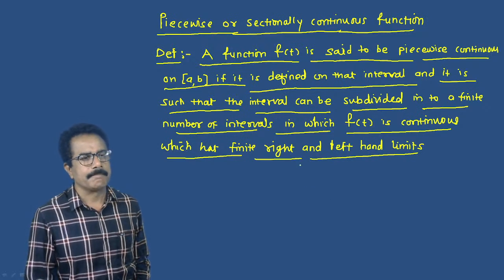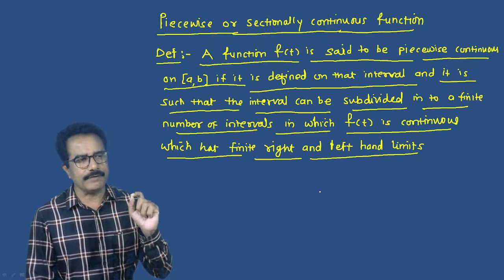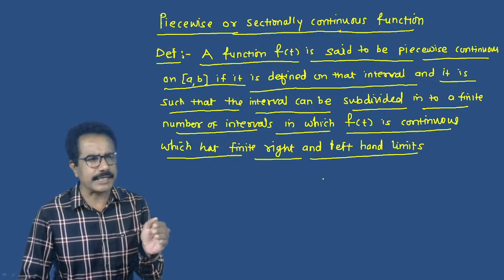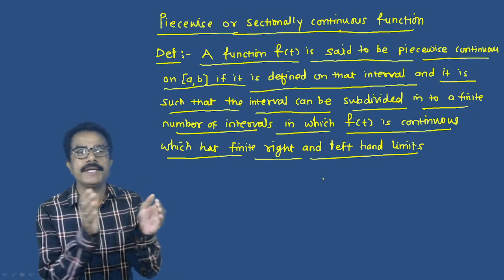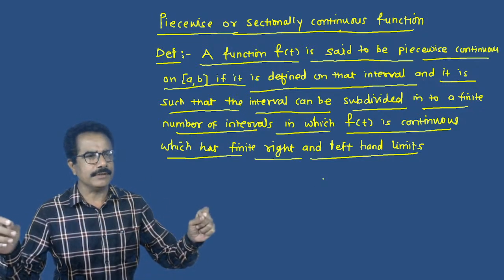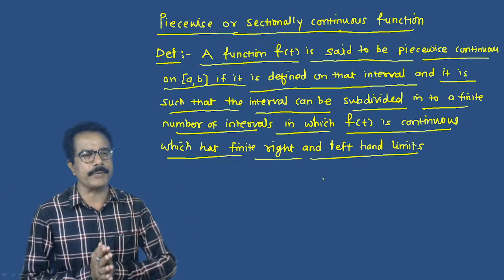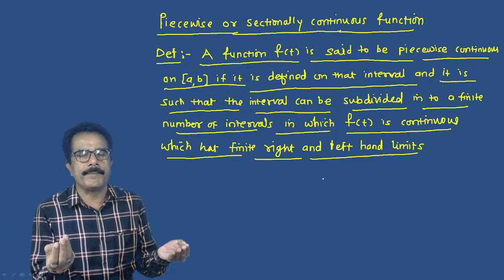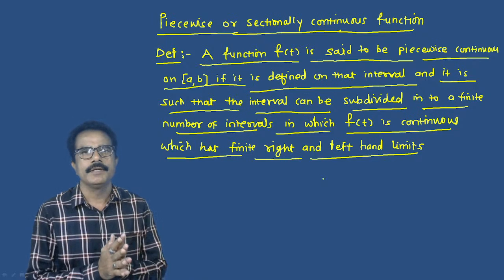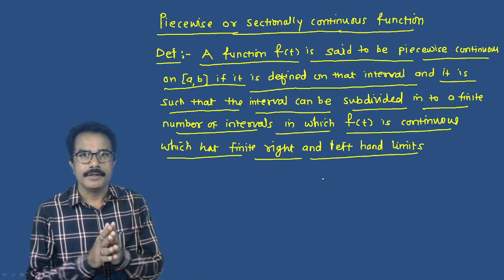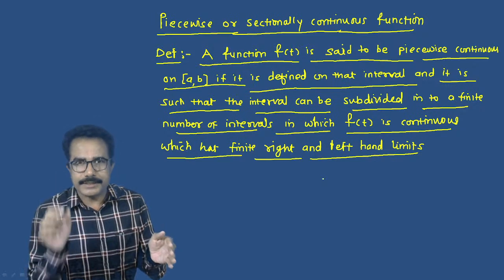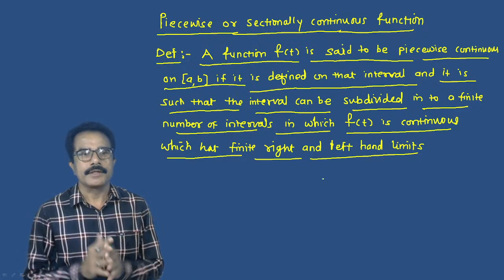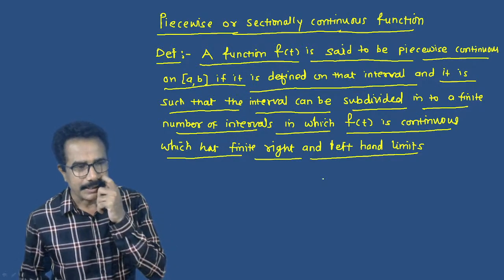See this, this is the definition of the sectionally continuous function, means a function which is continuous piecewise. Suppose we are given the domain, the closed interval from a to b. Then in the domain there are a few points at which the function is discontinuous, but other than those discontinuous points we take the function as a continuous function.